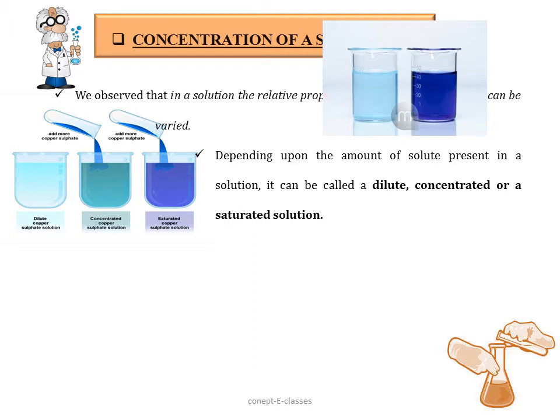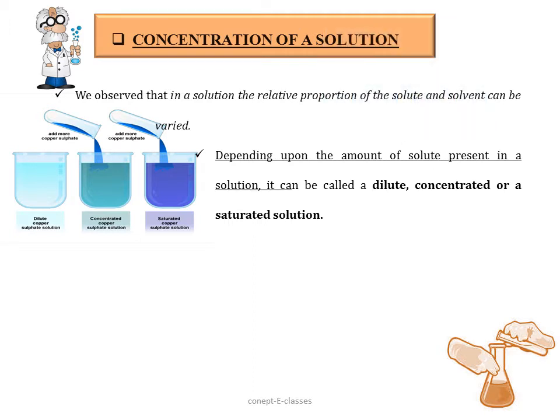So depending upon the amount of solute, what was the solute in the previous example? It was copper sulfate. So depending upon the amount of solute present in a solution, it can be either a dilute, concentrated, or saturated solution.